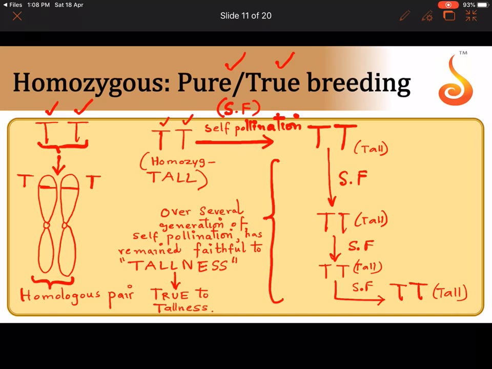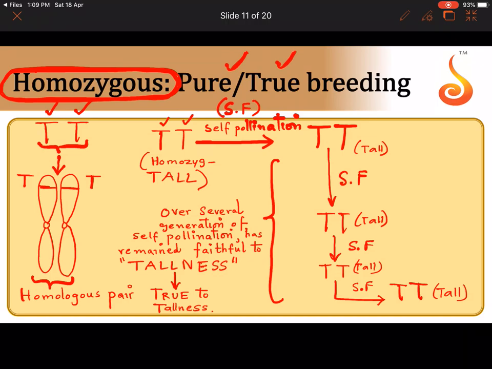Now, for example, you have a principle in life. You are always saying truth. That means you are pure, you are faithful, you are true to that character. You will not budge from that character even if the conditions outside become unfavorable or hostile to you. Similarly, this plant, how many ever generations you self-pollinate it, it is only expressing tallness. It is very faithful to tallness because it is homozygous. And such a plant which is true to a trait, which is pure at its heart, meaning it is faithful to a particular trait, is said to be pure breeding or true breeding.